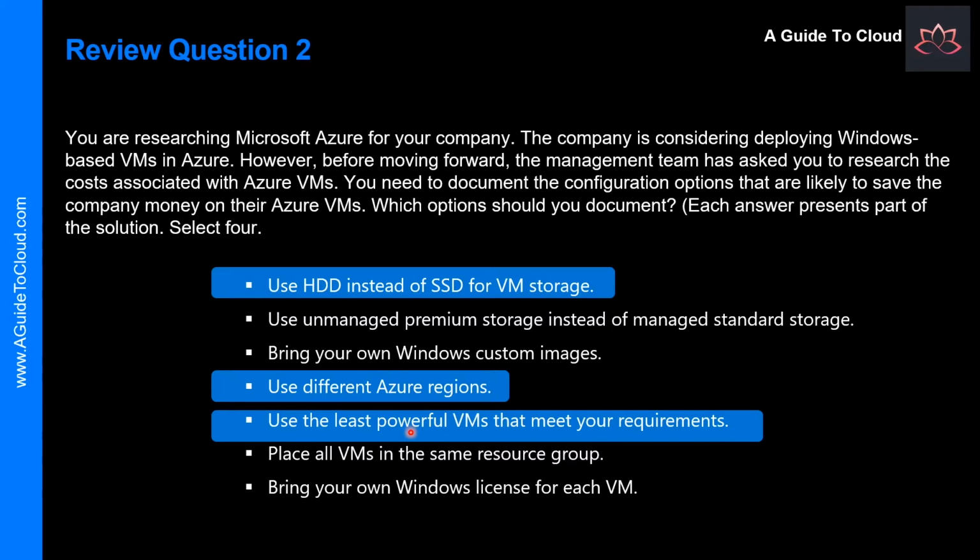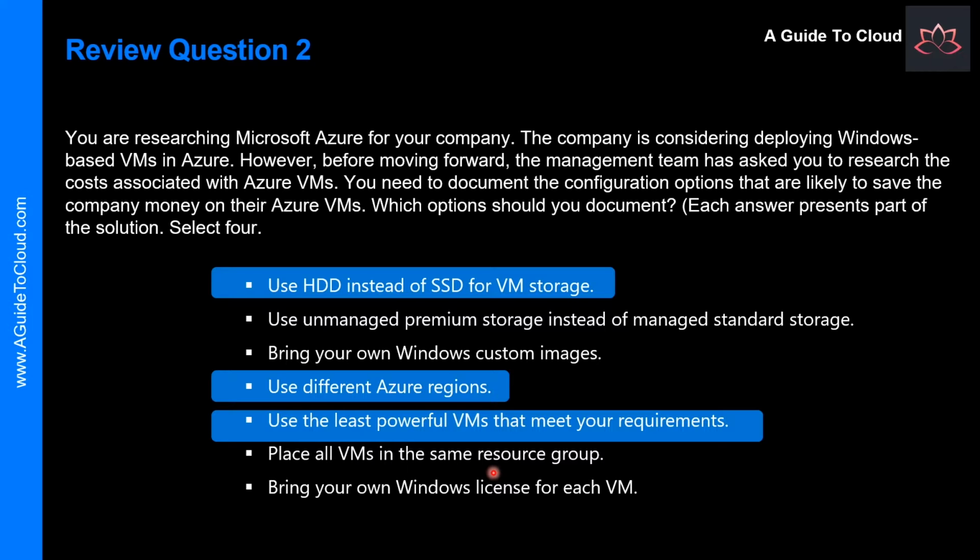Sometimes choosing the right VM is the way forward, not having the most powerful virtual machine for your workload. Always keep an eye on Azure Monitor or Azure Metrics to check if you are utilizing the VM at the optimal level. Place all VMs in the same resource group.